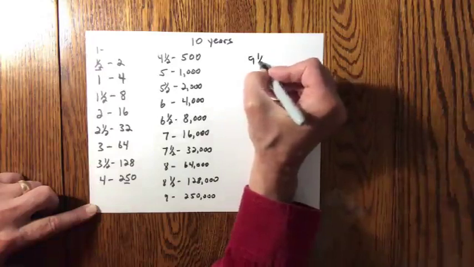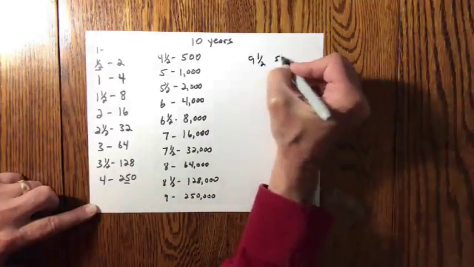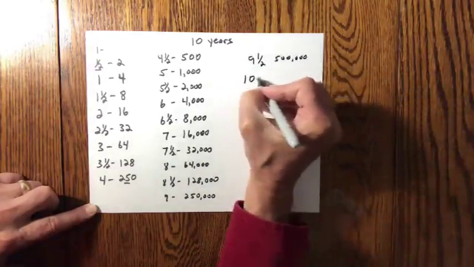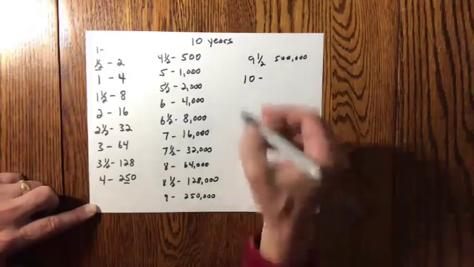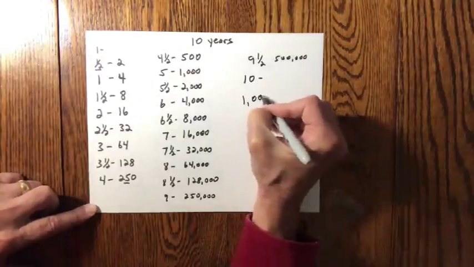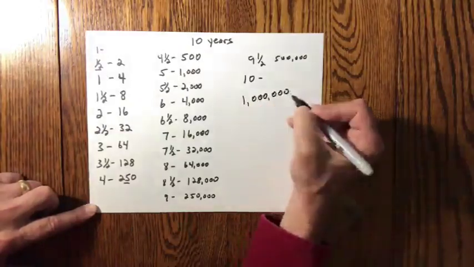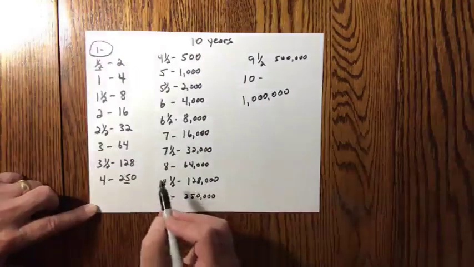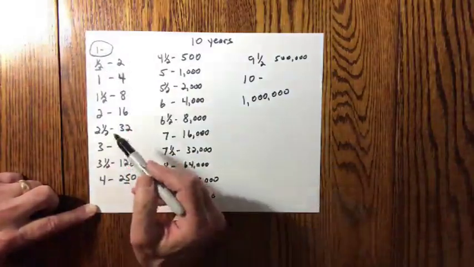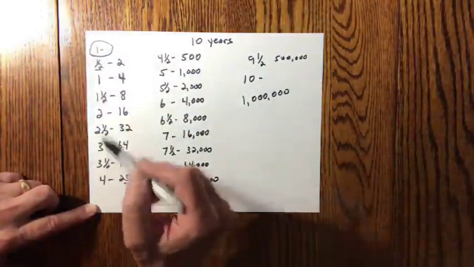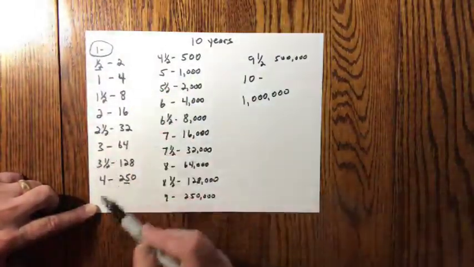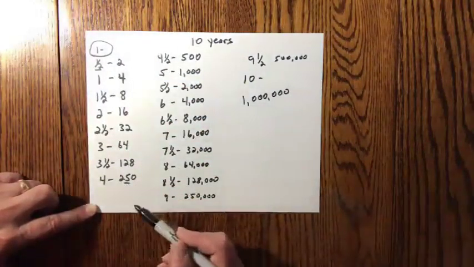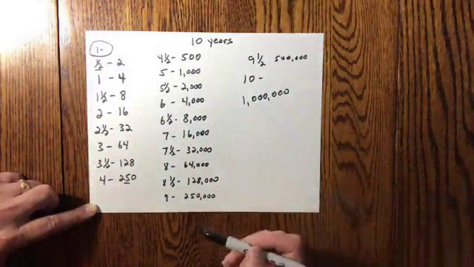At the end of 9.5 years, we have 500,000 disciples. And yes, guess how many disciples? At the end of 10 years, 1 million disciples started from 1 disciple. 1 disciple reaching another disciple every 6 months, and teaching those disciples to reach other disciples. It multiplies, multiplies, multiplies, and then continues to multiply.